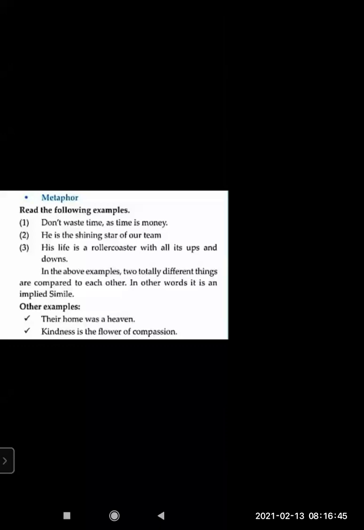In the above examples, two totally different things are compared to each other. In other words, it is an implied simile, a hidden simile. That's why implied simile is given. It's a metaphor, but it's a hidden one without using the words like and as. Their home was a heaven. Here you can see home is compared with heaven, swarg. It was peaceful, beautiful. So their home was a heaven. The word like or as is not used.